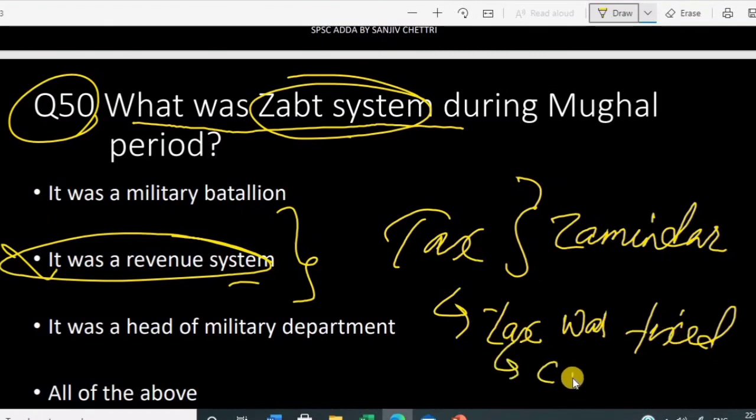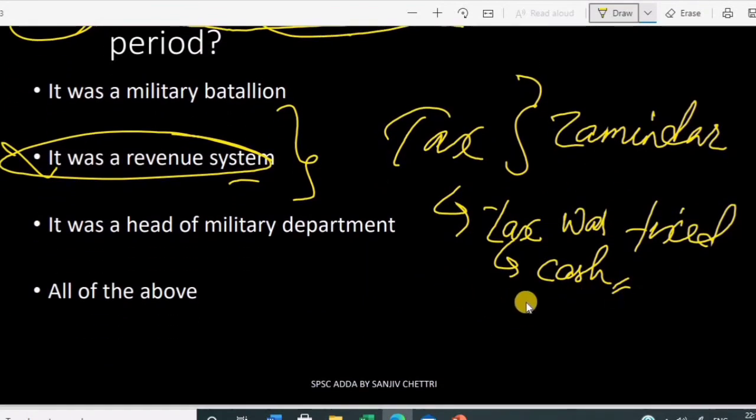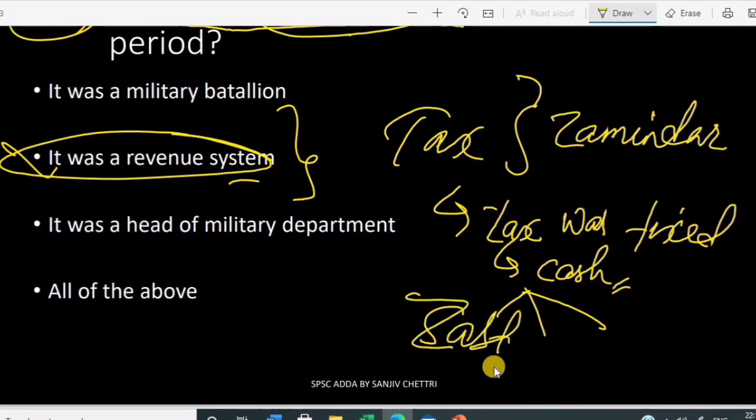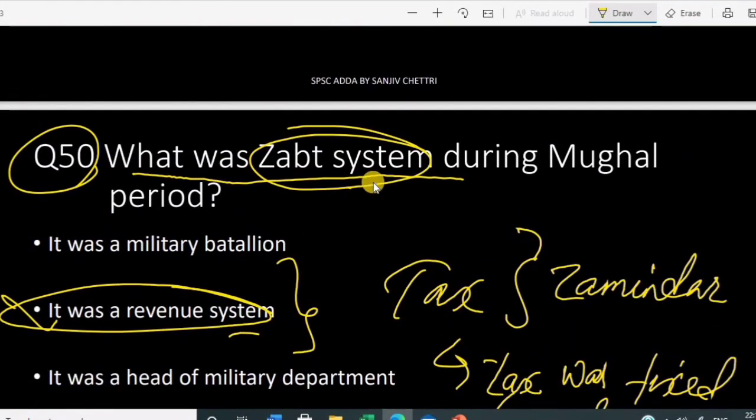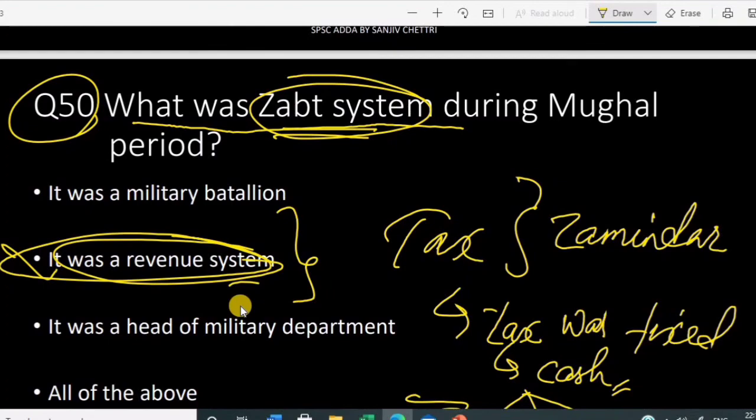Okay, in cash. So each province was divided into revenue circles, each with its own schedule of revenue. There was one revenue system, that is called Zabt. Okay, so we can say the Zabt system is a revenue system during the Akbar period.